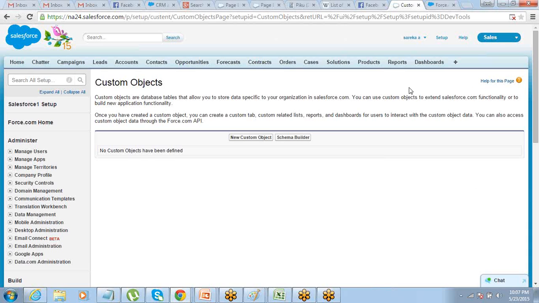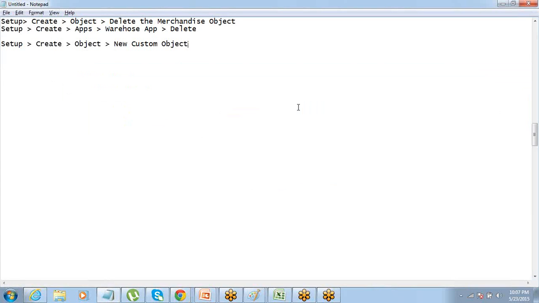Sorry, not to delete it, to create a new custom object. Please click on new custom object, put a label and a name. So what was the name of my object? Merchandise, right? I'm just creating the same one, so just call it merchandise. So you can have the same label and name, no problem.